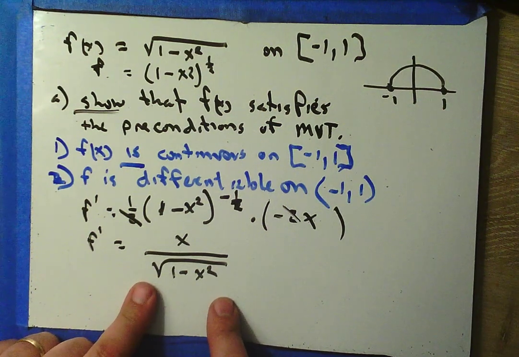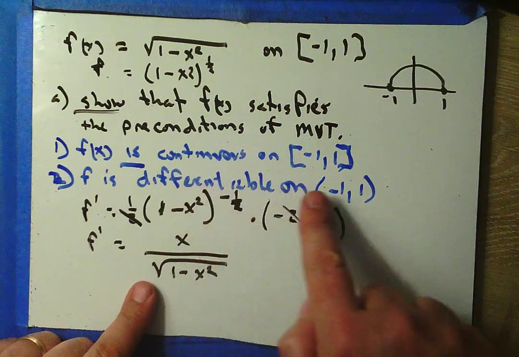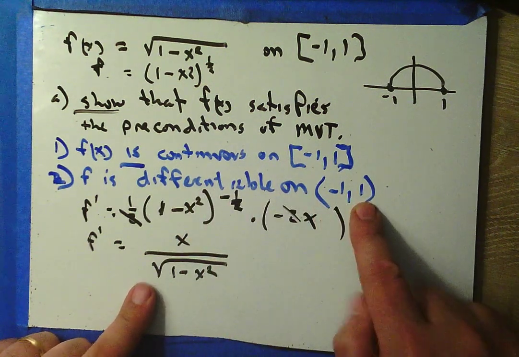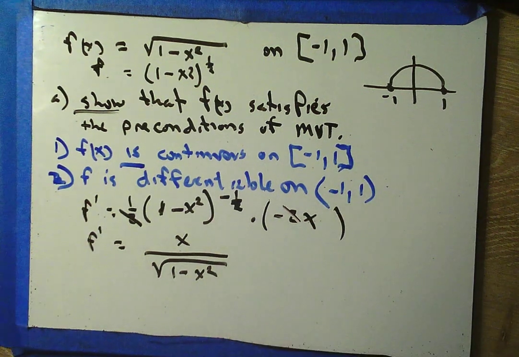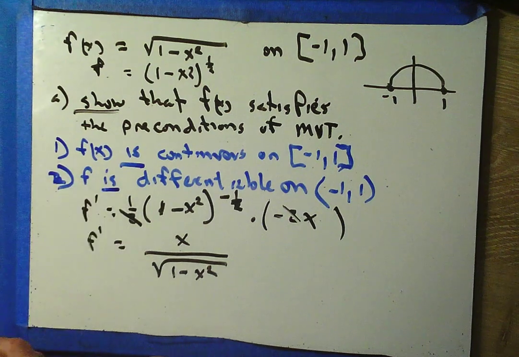Oh no, does that mean we don't meet the precondition? Because we're not differentiable at 1 or negative 1? No, because look, f is differentiable on negative 1 to 1, not including the endpoints. Yay! So then I could say, yes, f is differentiable, okay?